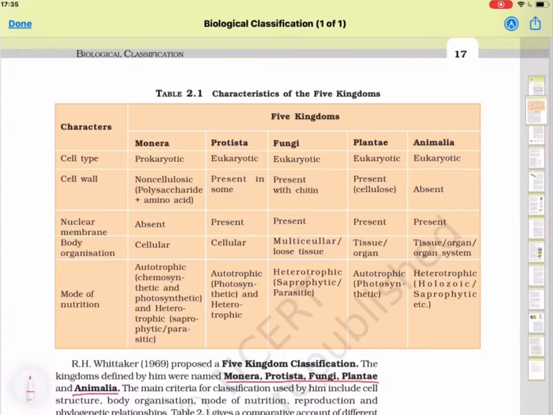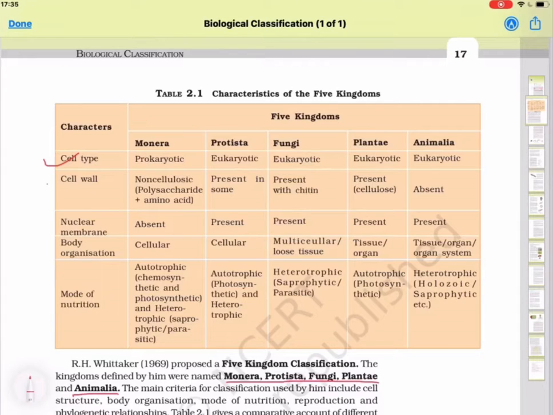So I am showing you the chart in which they are classified based on certain characters. First is cell type. In Monera, prokaryotic cell, but in others all are eukaryotic, that is with proper membrane bound cell organelles, and nucleus also is covered with the membrane.